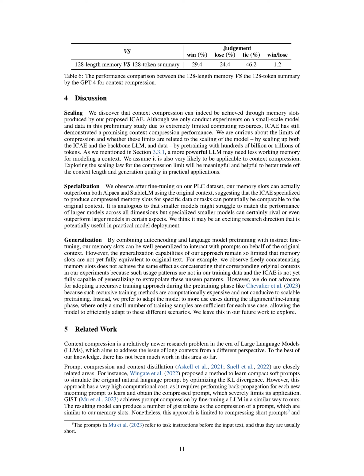Another approach, known as GIST, compresses prompts by fine-tuning an LLM in a way similar to our method. The resulting model can generate a number of GIST tokens as a compressed version of a prompt, which are similar to what we call memory slots. However, this method is only suitable for compressing short prompts and doesn't address the main problem of long contexts. Additionally, this method requires fine-tuning the LLM, and the GIST tokens produced need to be used within a specially tuned LLM, which doesn't seem to be compatible with the original LLM.